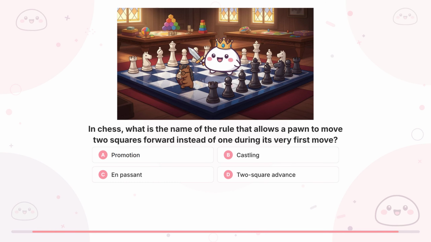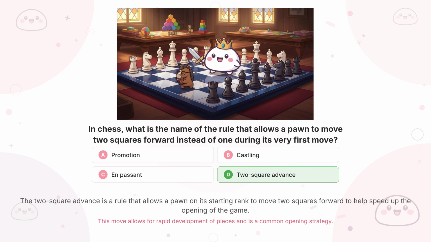Question 23. In chess, what is the name of the rule that allows a pawn to move 2 squares forward instead of 1 during its very first move? It's D, 2-square advance.